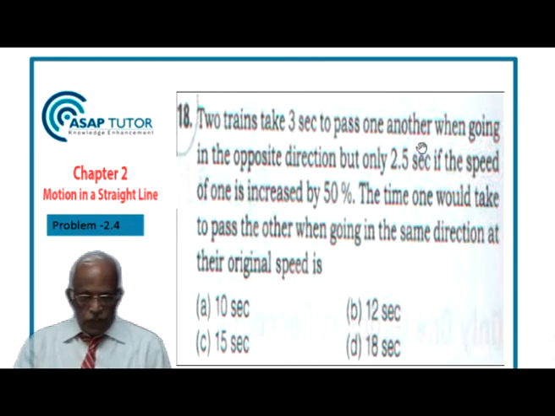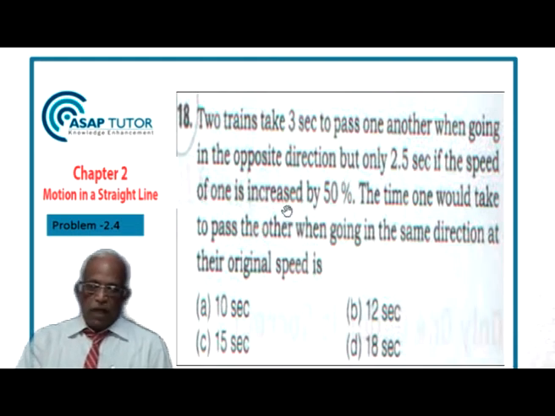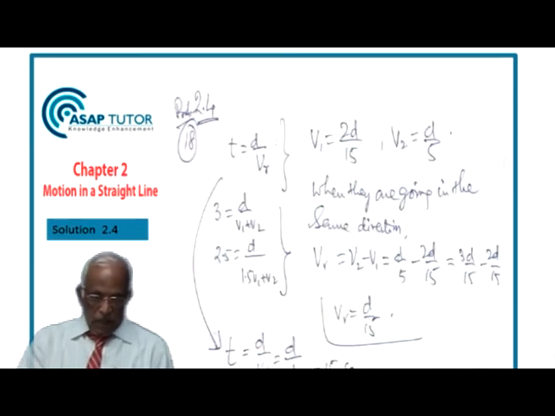Okay. Two trains take 3 seconds to pass one another while going in the opposite direction, but only 2.5 seconds if the speed of one is increased by 50%. The time one would take to pass the other when going in the same direction at the original speed is what is required. Now, my solution is going to be something like this.